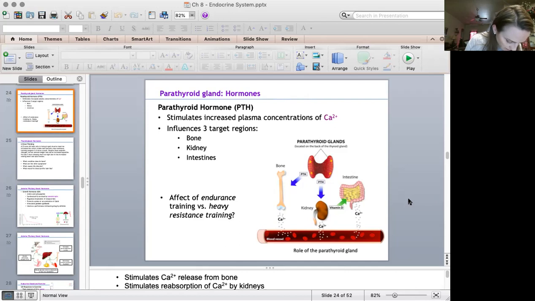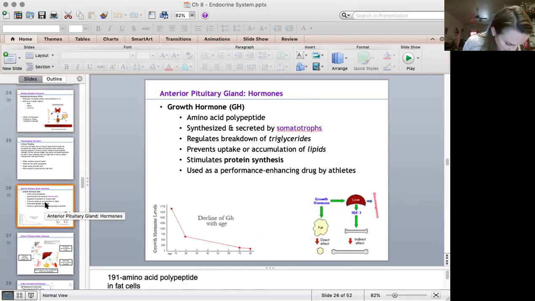Looking at my review, we already went over the hypothalamus pituitary axis, parathyroid hormone, calcitonin, and the thyroid hormones. And that gets us to growth hormone. So with growth hormone, it's just knowing statements about growth hormone, like what are the main roles. Growth hormone stimulates protein synthesis. It permits the accumulation of lipids. It prefers to use fat for fuel when it's released. So just knowing a little bit about that.